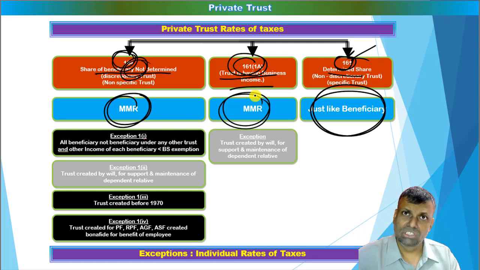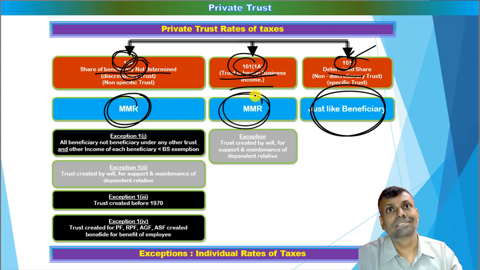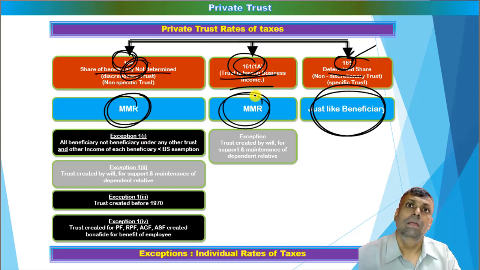If the trust has got a business income and it is a business doing trust, then the business income will have to be multiplied with the maximum marginal rates of tax. The opinion here taken is that to the extent of the business income, multiply by the MMR; for other income, you see whether share determined or share not determined, and accordingly you have to take that particular decision.